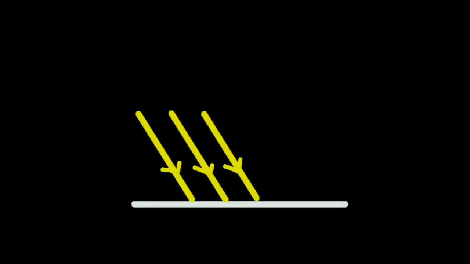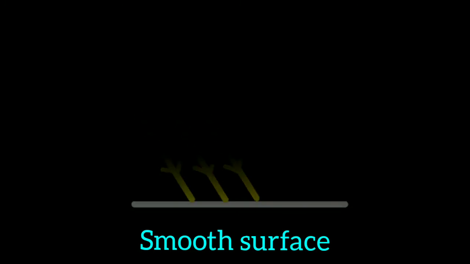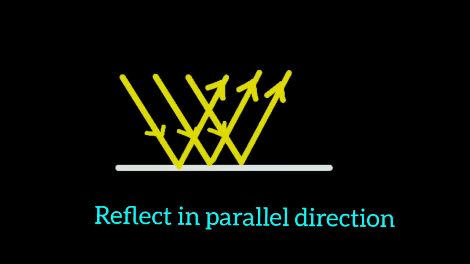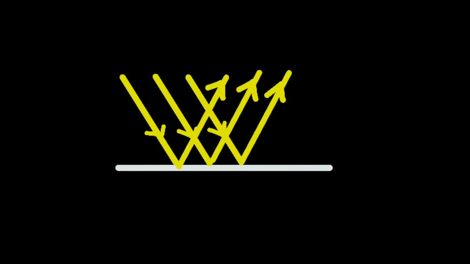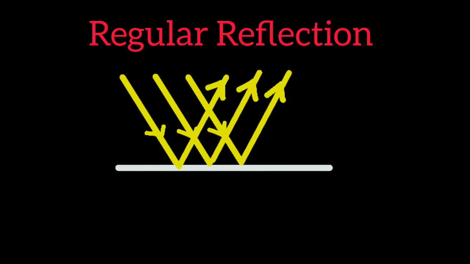When light rays are incident on a smooth surface like a mirror, all the rays reflect in a parallel direction, and that is why we are able to see ourselves in a mirror. Such reflection is known as regular reflection.